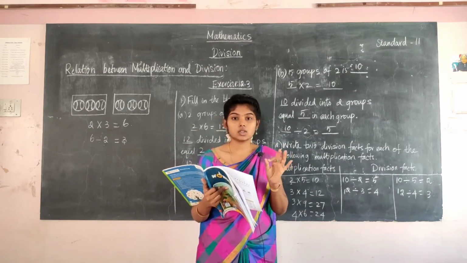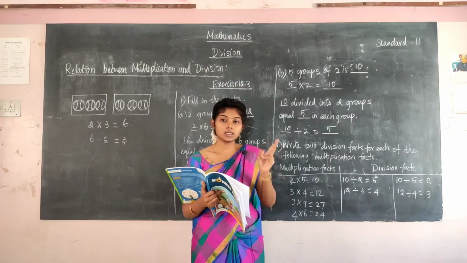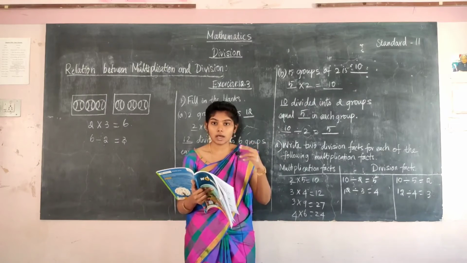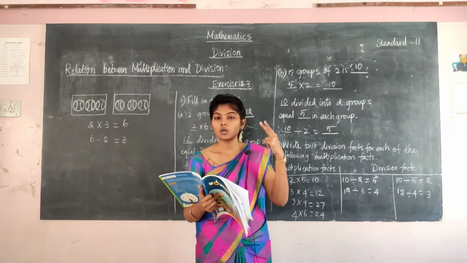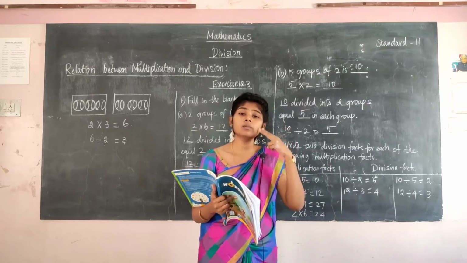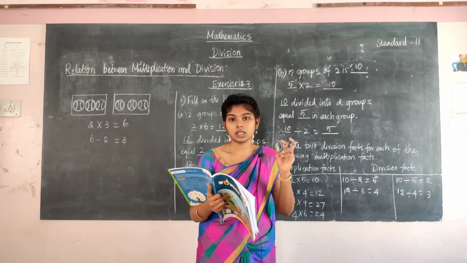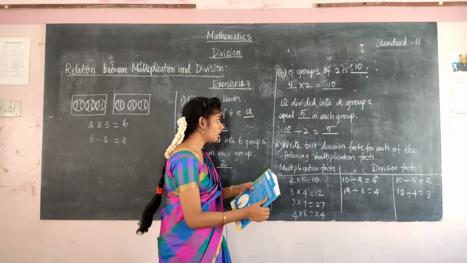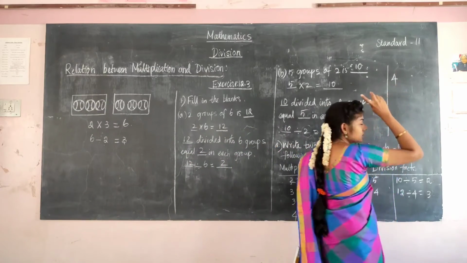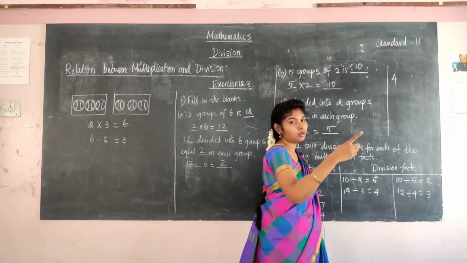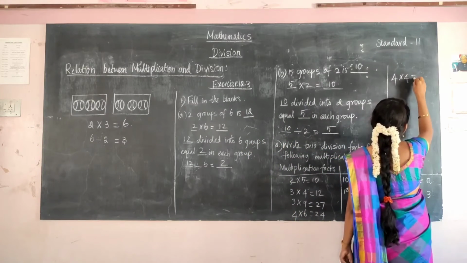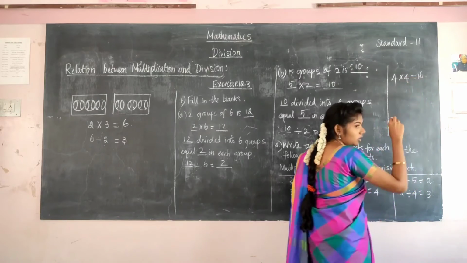But the answer is not 16. They said while she is arranging the books as 4, there will be 2 books remaining. So while saying the tables of 4, 4 4s are 16, which is less than 20 only.